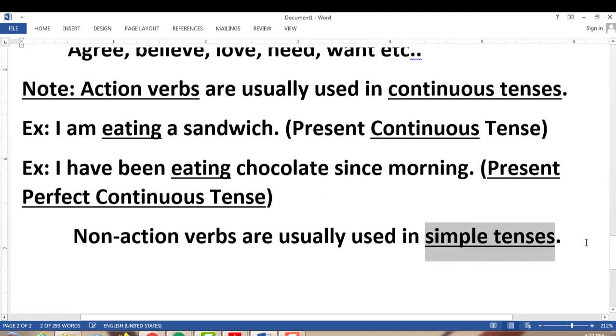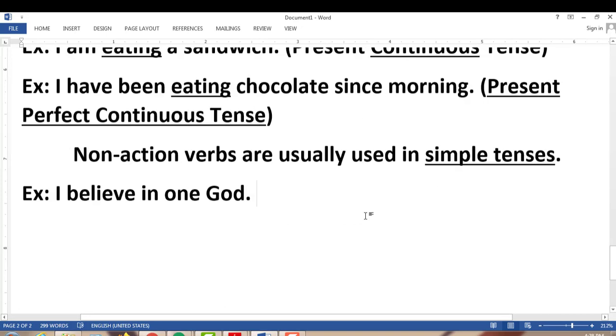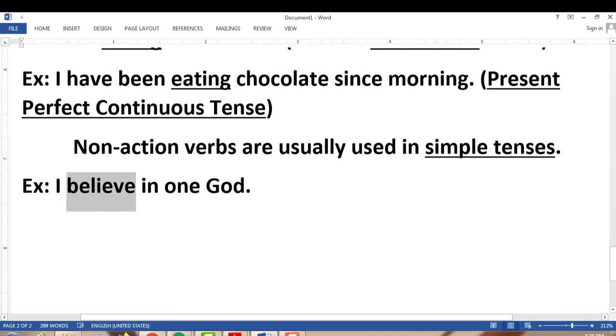For example, I believe in one God. This verb is in base form. Usually they do not take the ing form.